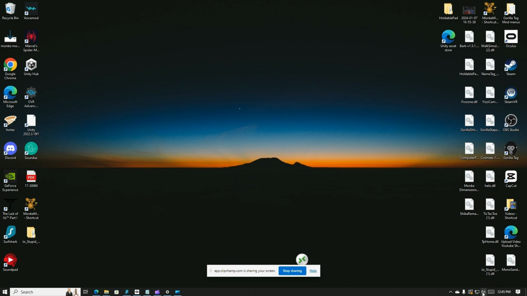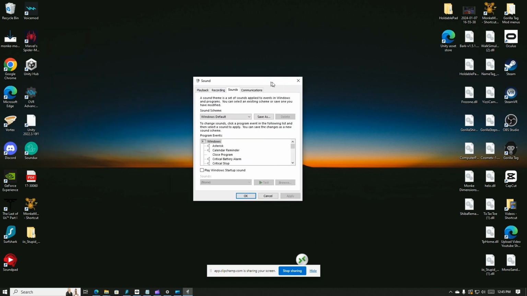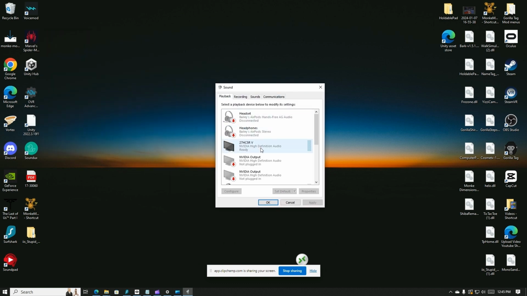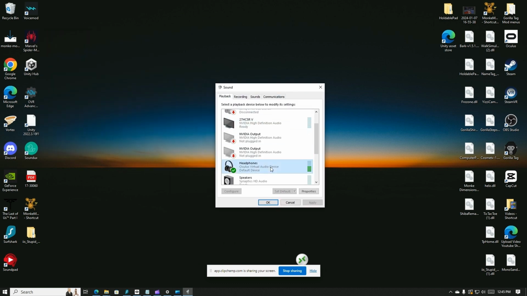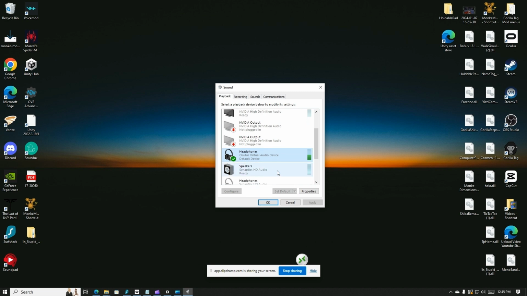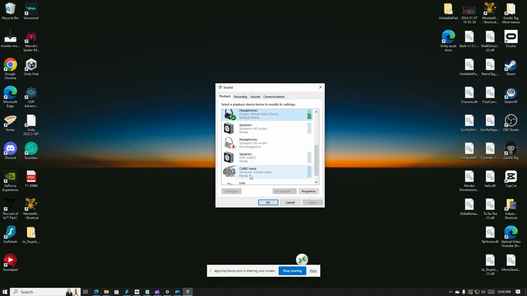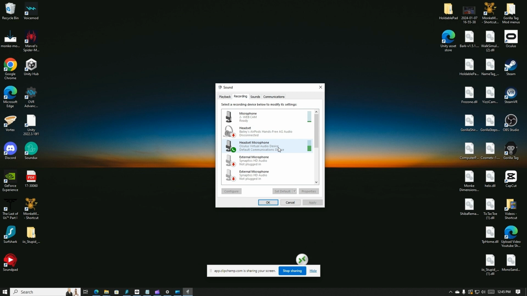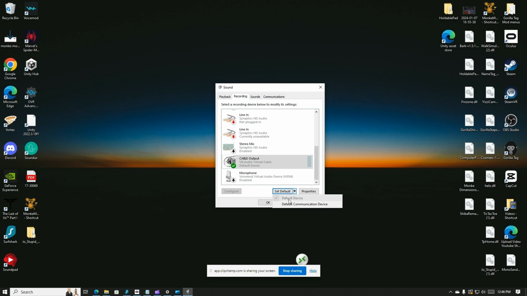Then you need to change a few sound settings. First, right-click on the speaker icon in the system tray and select Sounds. Then select the Playback tab and make Oculus headphones the default playback device. Then select the Recording tab and make the headset microphone the default communication device. Then scroll down and make the cable output device recording device.